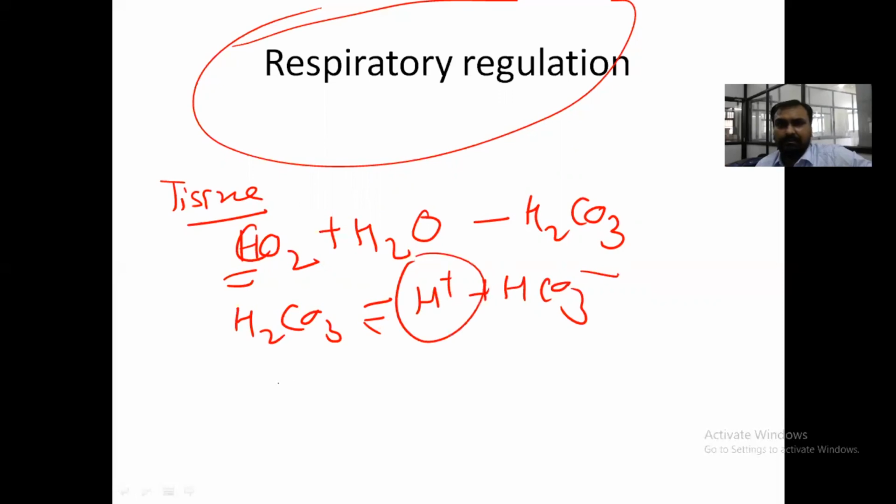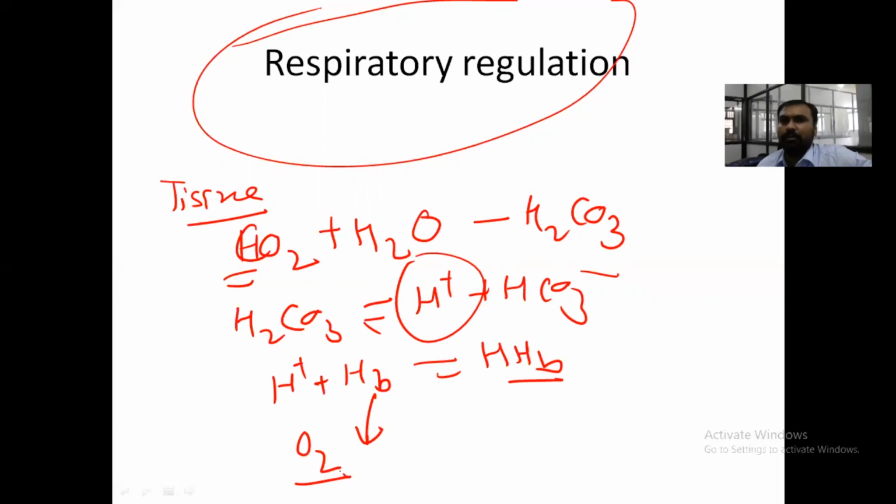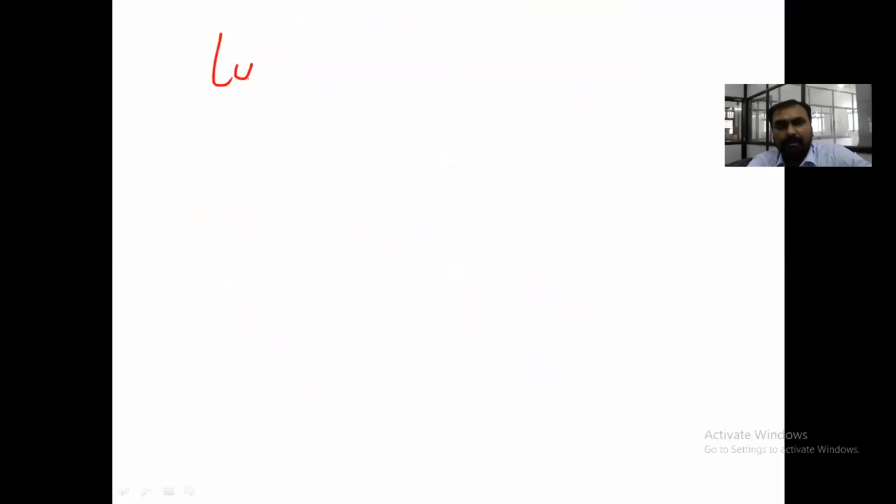The excess H plus will displace the oxygen from the hemoglobin and bind with the hemoglobin to form HHb, while oxygen is removed and delivered to the tissue for the electron transport chain and formation of ATP.